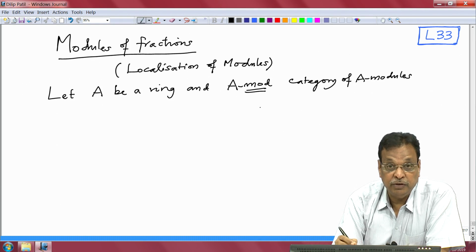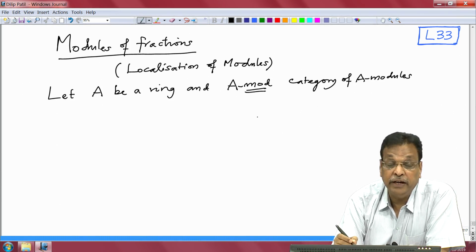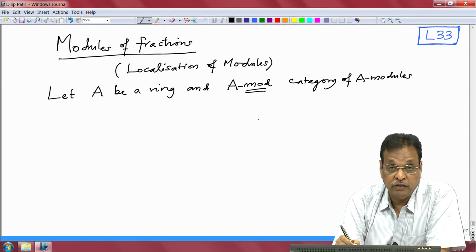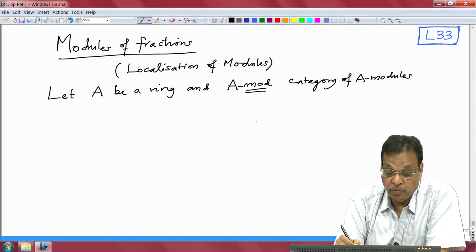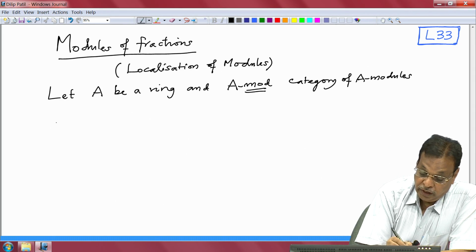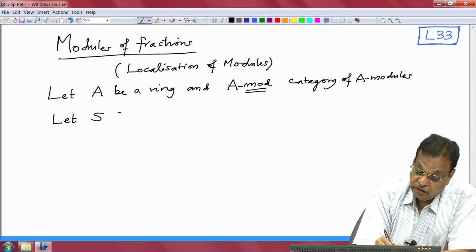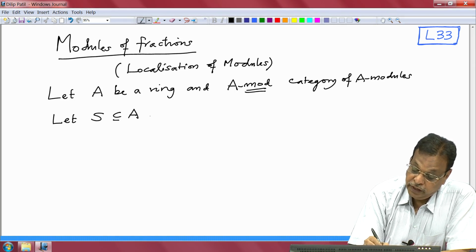As I keep saying, its objects are the modules over the ring A, and the morphisms between two A modules are the A module homomorphisms between them. And let S be a multiplicatively closed set.